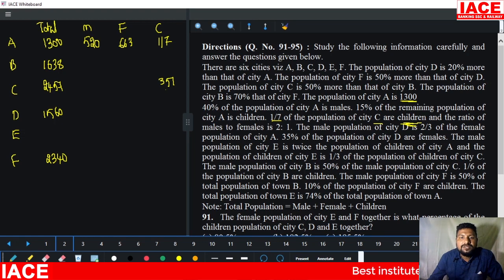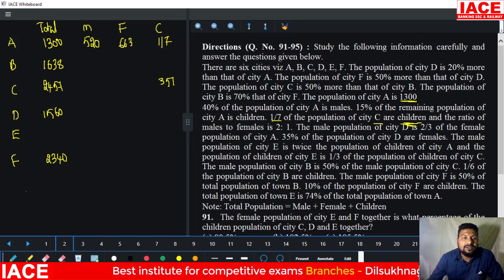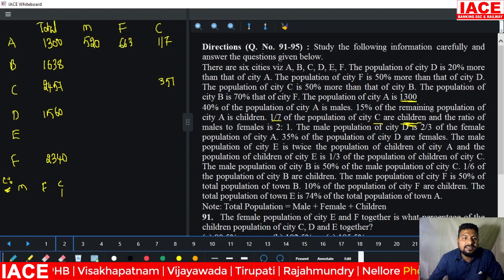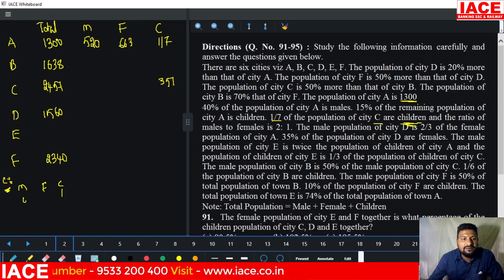And the ratio of males to females is 2:1. The remaining value is in the ratio 2:1. Here it is 1 by 7, meaning 7 parts. In this, children are 1 part, and the rest are females and males. This is the C city. The male to female ratio is 2:1. 2 plus 1 is 3 parts. The remaining 6 parts means it is 4 parts.